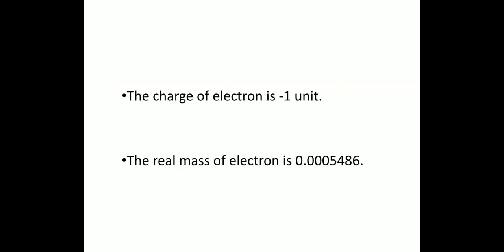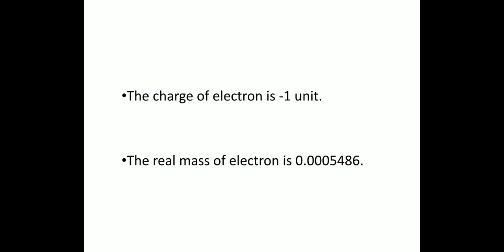The charge of the electron was determined by the scientist Millikan in the oil drop experiment. The charge of an electron is -1 unit. It is equal to -1.602 × 10^-19 coulombs and -4.8 × 10^-10 electrostatic units.